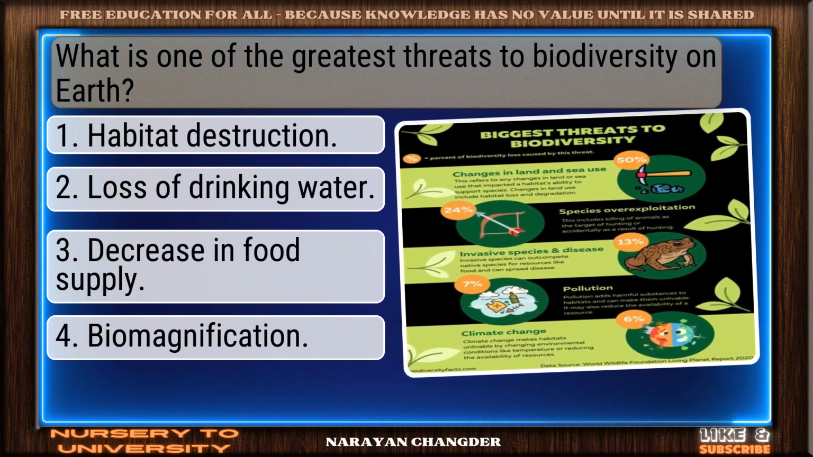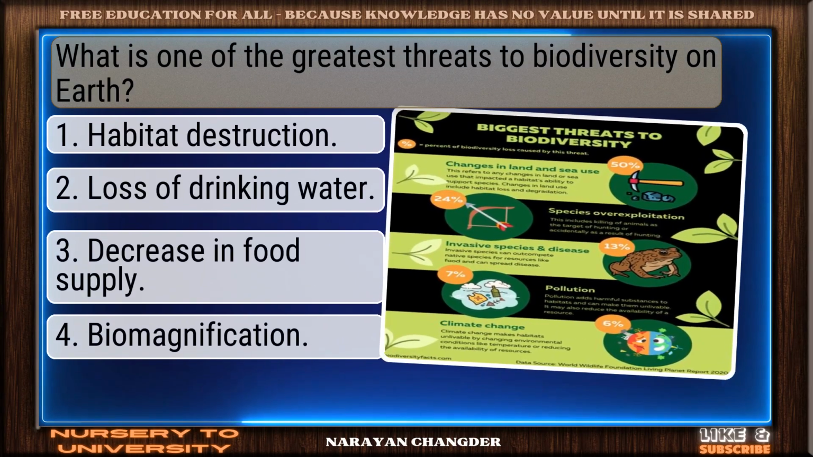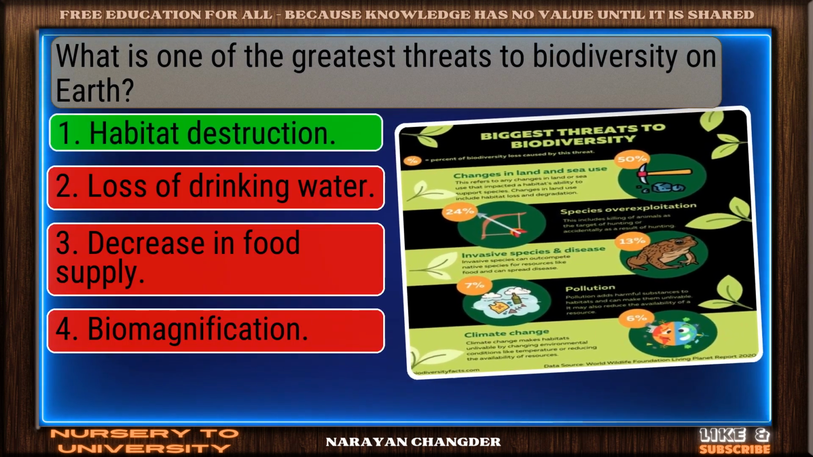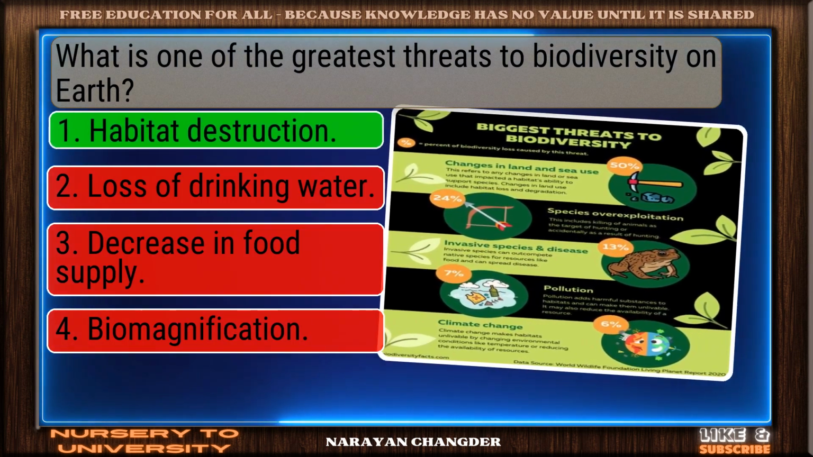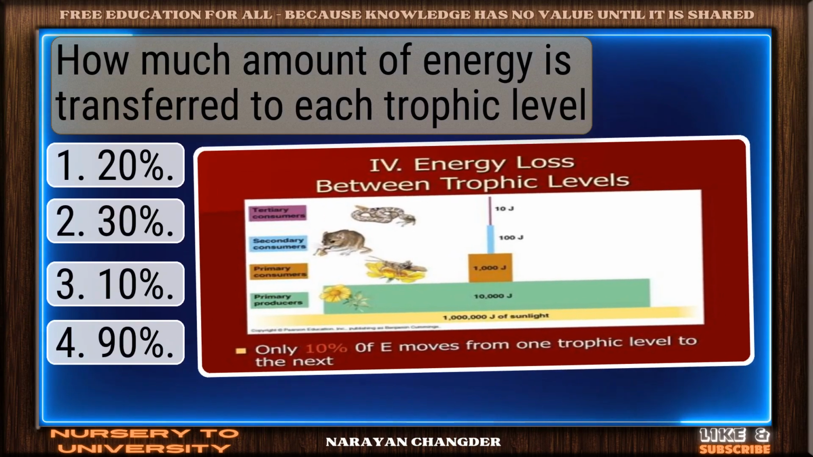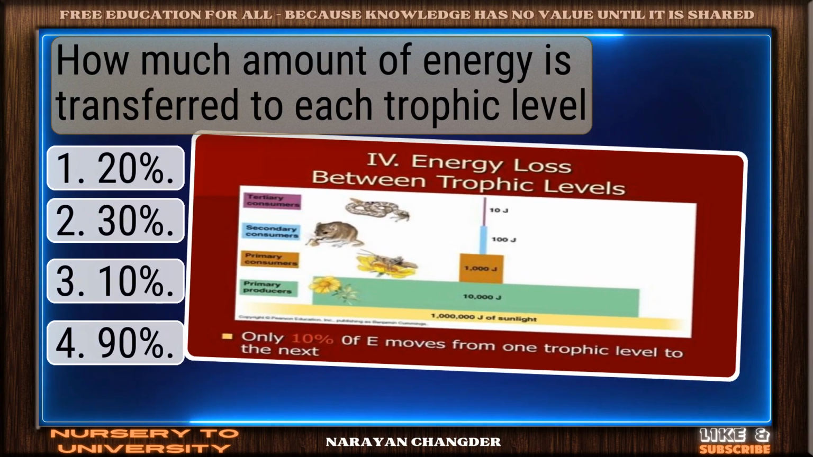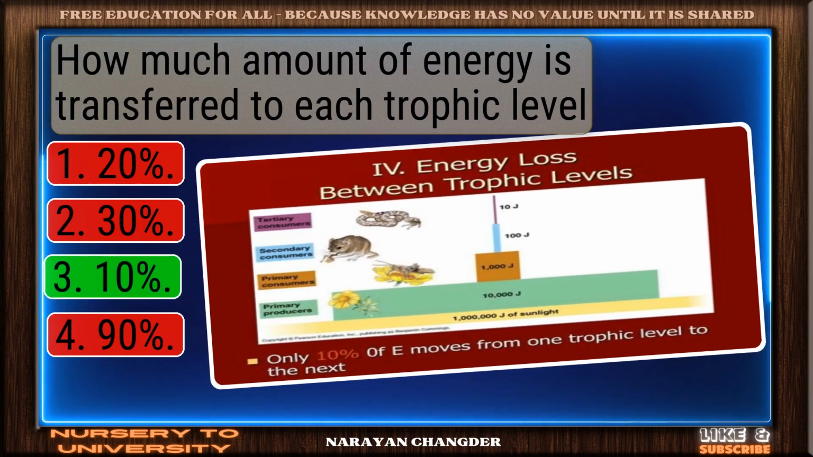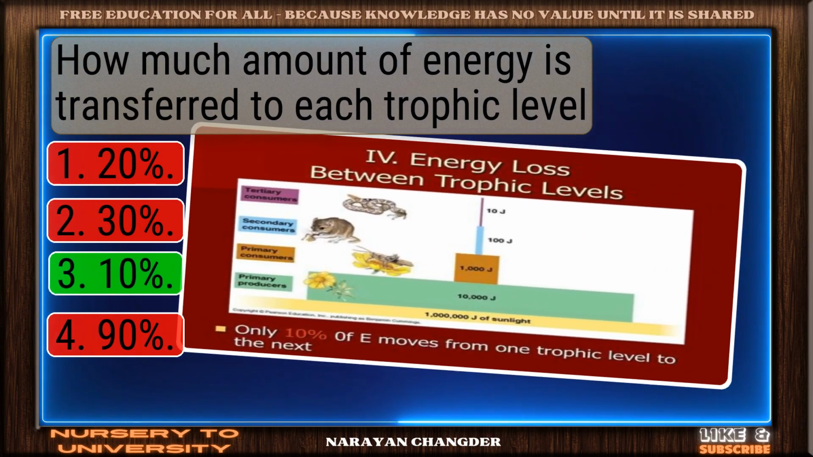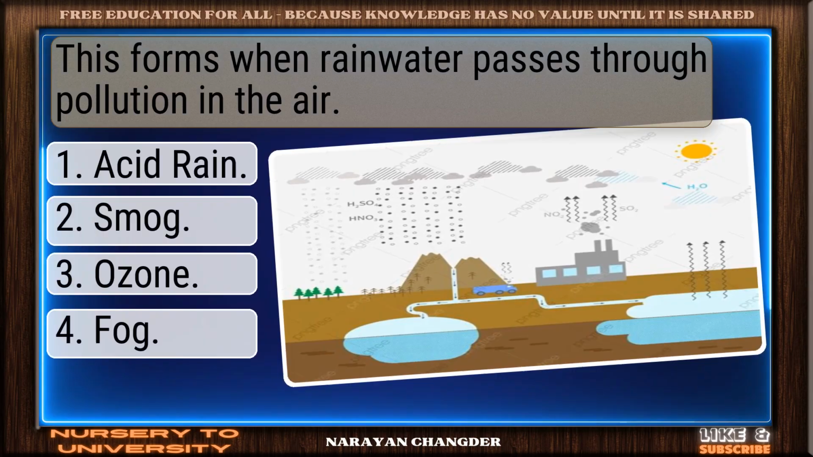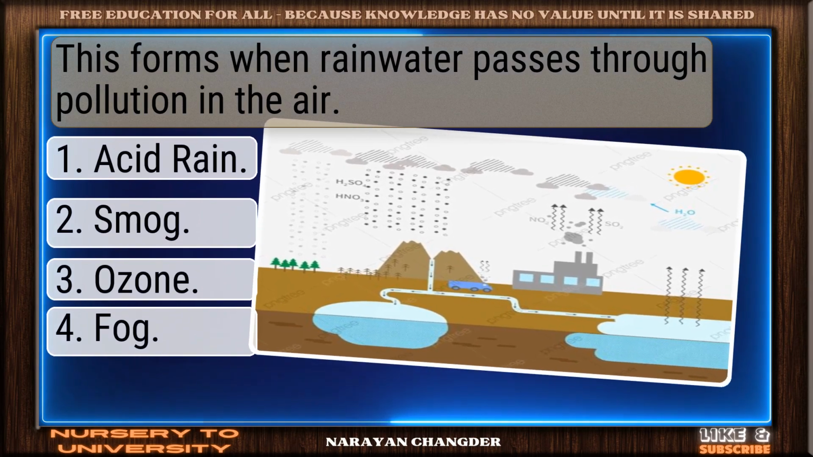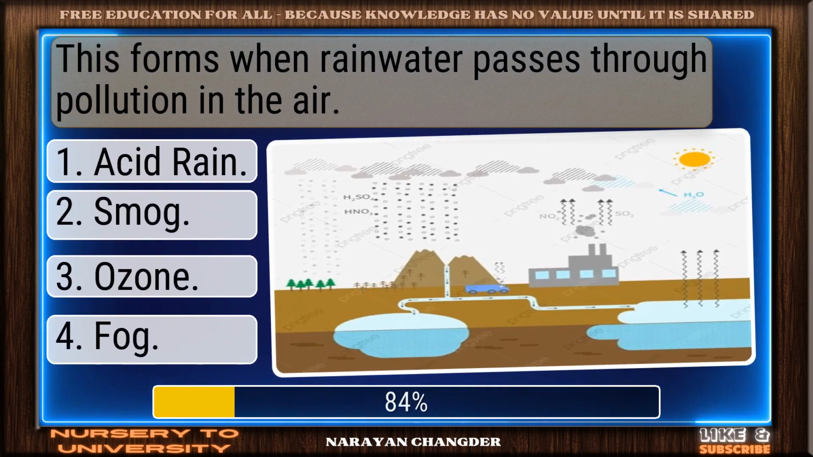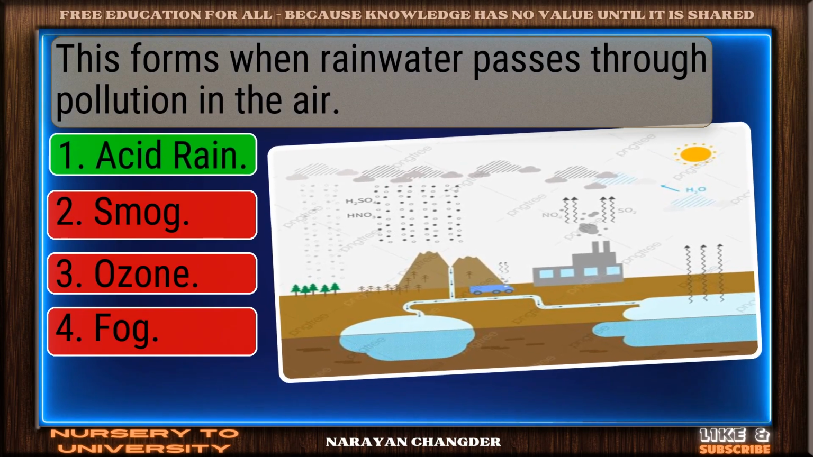What is one of the greatest threats to biodiversity on Earth? Correct. Habitat destruction is spot on. How much amount of energy is transferred to each trophic level? Well reasoned. 10% is correct. This forms when rainwater passes through pollution in the air. Exactly. Acid rain makes sense.